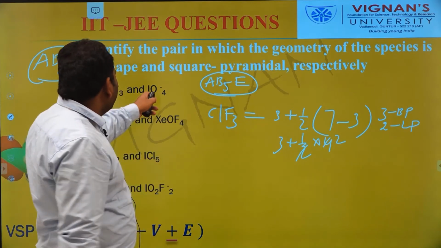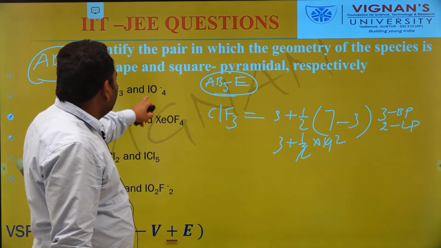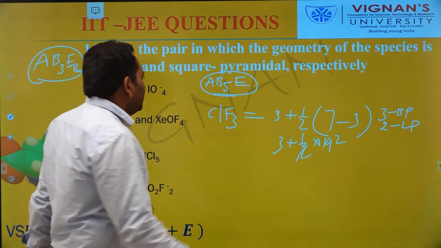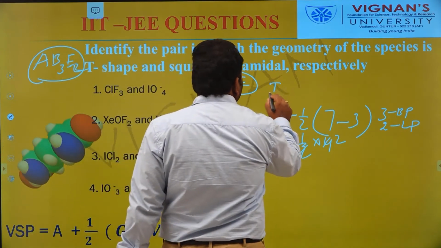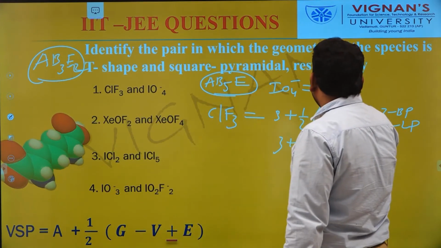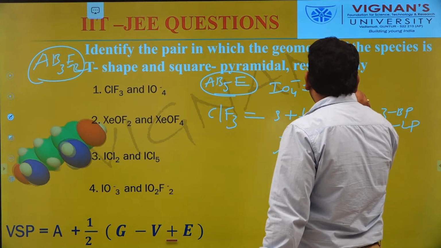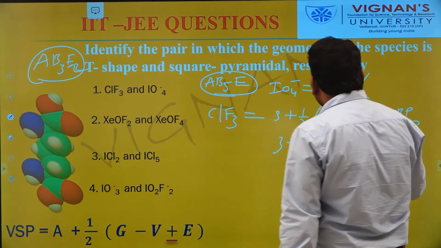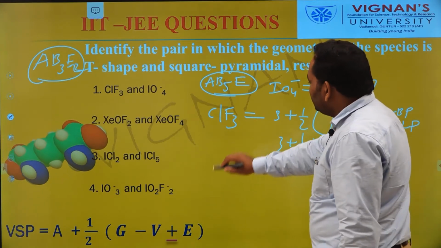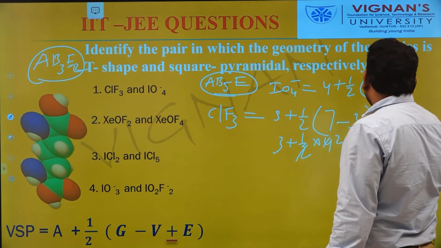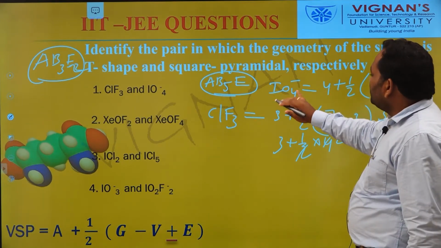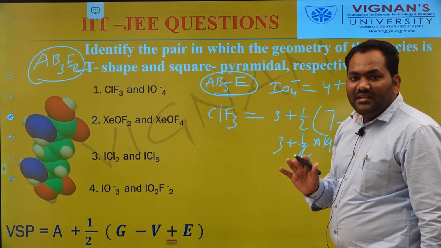Next, we calculate the number of bond pairs in the IO4 molecule. In this IO4 molecule, the value of A is 4. Plus half into the group number of iodine, which is 7, minus the valency of iodine with respect to oxygen, which is 8.